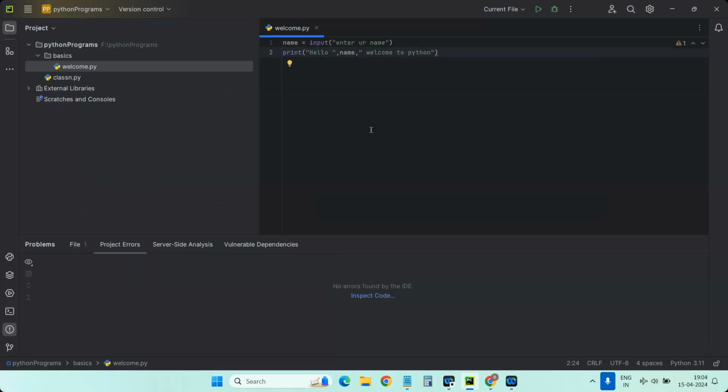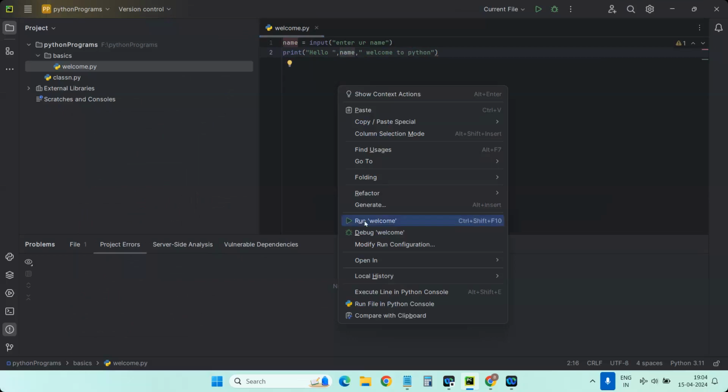But as we know, in a few days we will start our standardization. For standards, definitely we'll follow the functional coding structure. But the point here is you can write a program in Python however you want. There are no rules like that. Okay. So now I'm going to be running. So right click on the file and now run welcome.